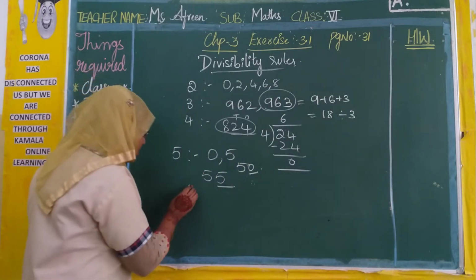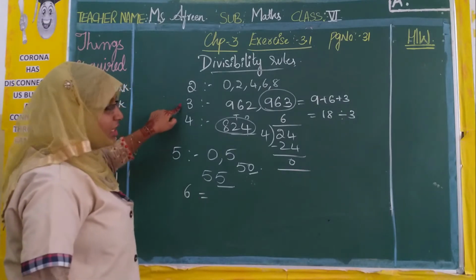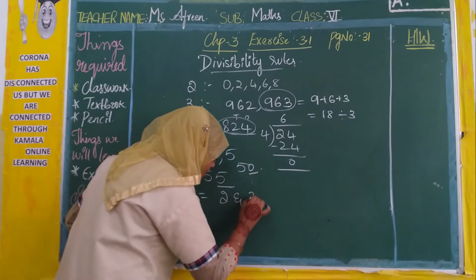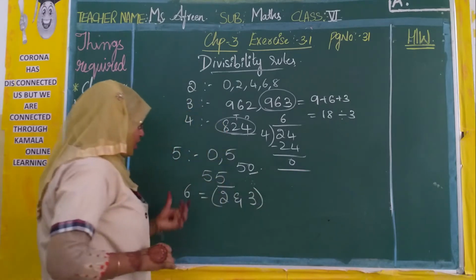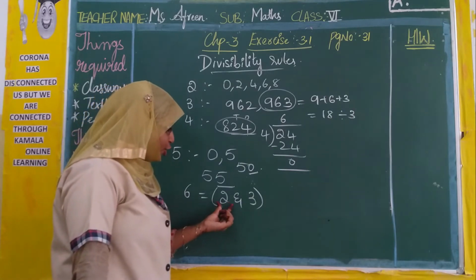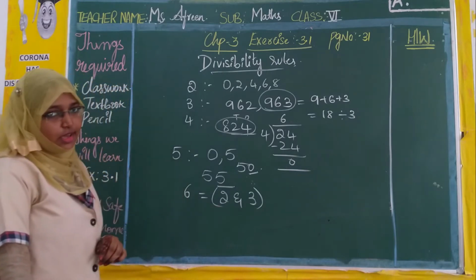Next, coming to rule 6. What is rule 6? If the divisibility rules of 2 and 3 are satisfied, then rule 6 will also be satisfied. That is, for any number to be divisible by 6, it should be divisible first by 2 and 3. Both it should be divisible, then only it is divisible by 6.